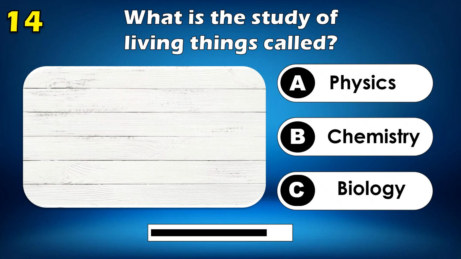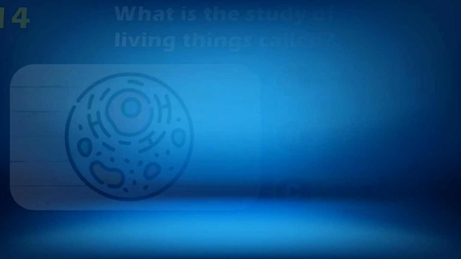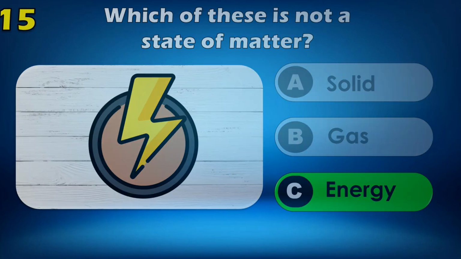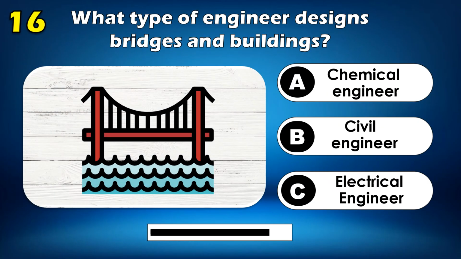Galaxy. What is the study of living things called? Biology. Which of these is not a state of matter? Energy. What type of engineer designs bridges and buildings?